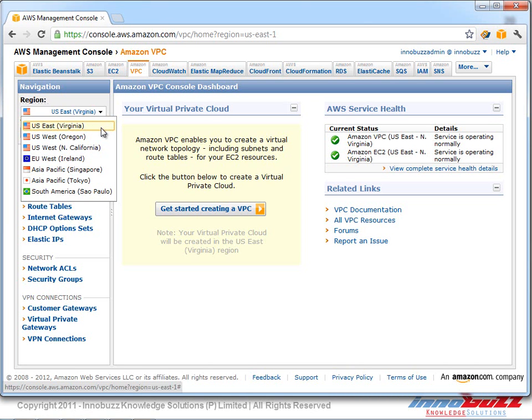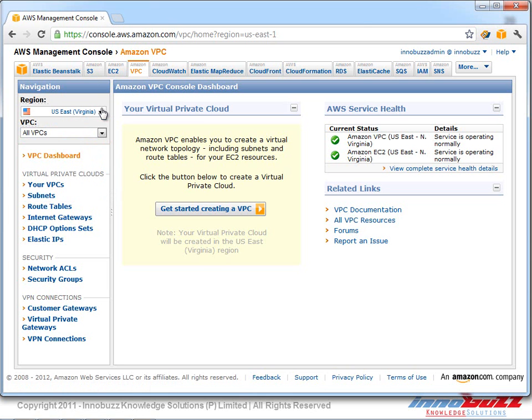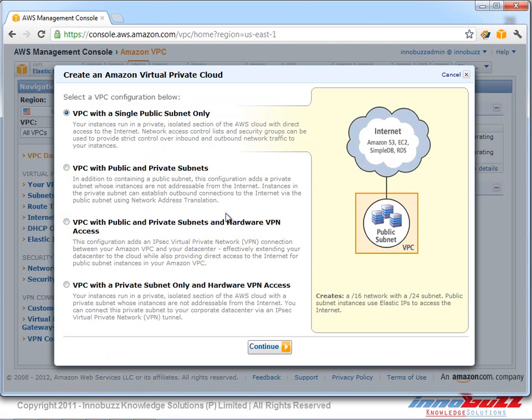We can see we have different regions in which we can create the virtual private cloud. In US we have nearly 4 regions, 2 in Asia Pacific, 1 in Europe and 1 in South America. So let's go ahead and create a virtual private cloud. Let's click on virtual private cloud, and here we can see, as we discussed in the beginning, there are 4 different types of VPC that we can configure.